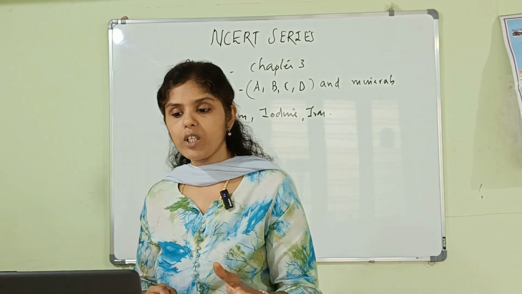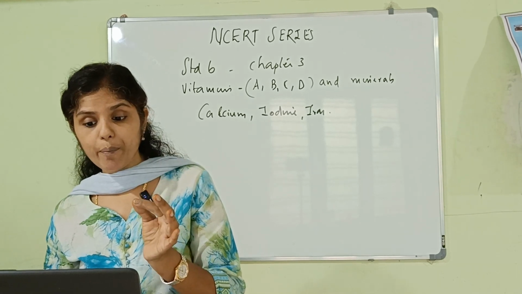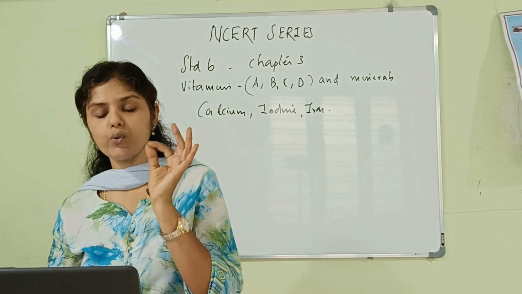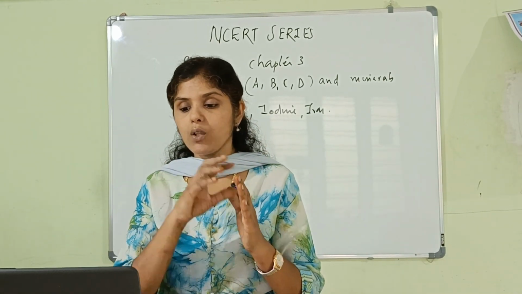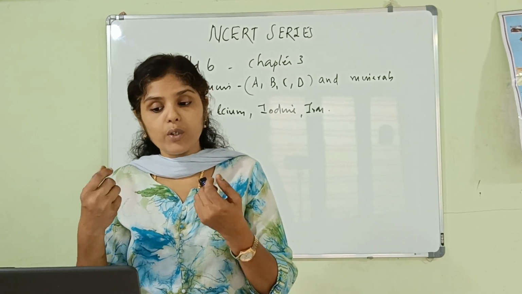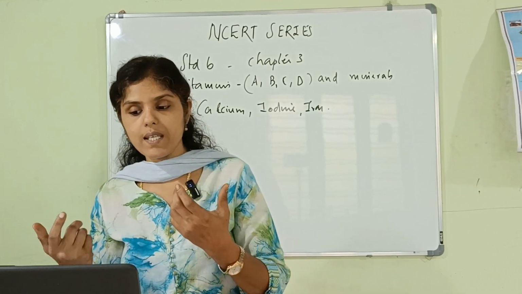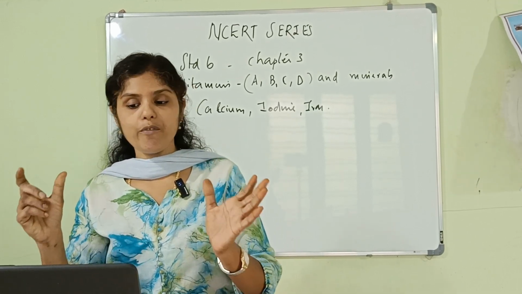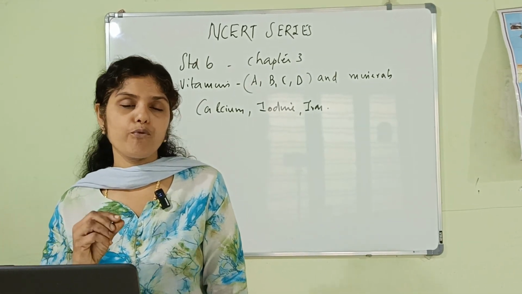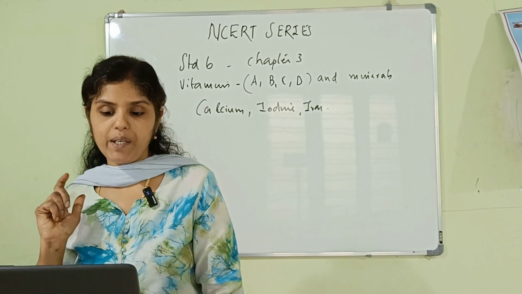Then note this point: food components that provide energy, support growth, help repair and protect your body from diseases and maintain various bodily functions are called nutrients. So what are nutrients? Those food components which provide us energy, support growth, help us repair and protect our body from diseases and maintain various bodily functions are said to be nutrients. The major nutrients in food are carbohydrates, proteins, fats, then vitamins and minerals.